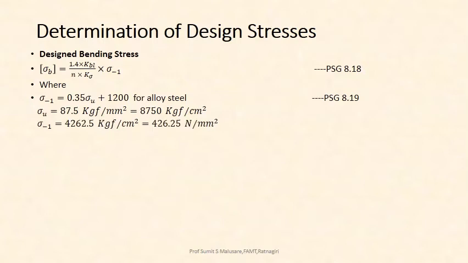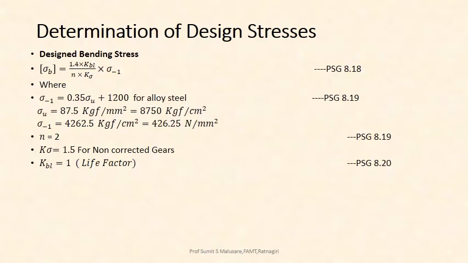So finally we get sigma minus 1 is equal to 4262.5 kgf per cm square, equivalent to 426.25 Newton per mm square. Service factor n is equal to 2 for the given condition, that is steel and normalized forced condition. Then K sigma is equal to 1.5 for non-corrected gears. KBL is equal to 1, that is the life factor. Since the life required is not given, we consider it to be 1 for simplicity. So finally you get sigma B design is equal to 198.91 Newton per mm square.